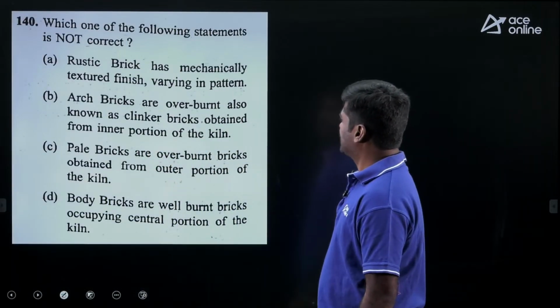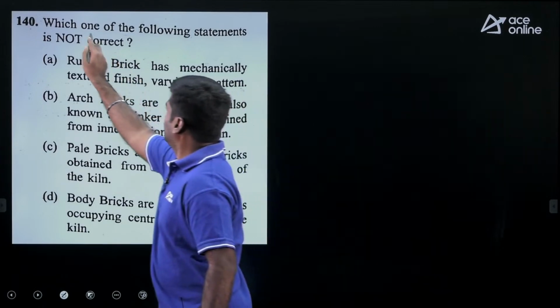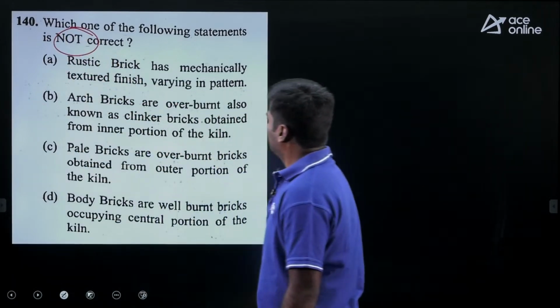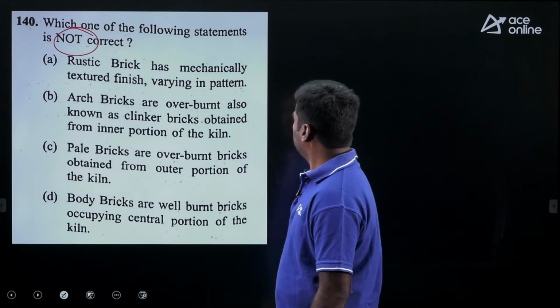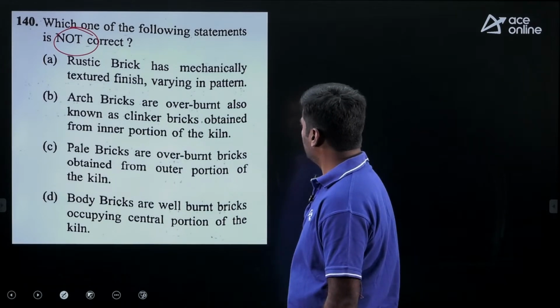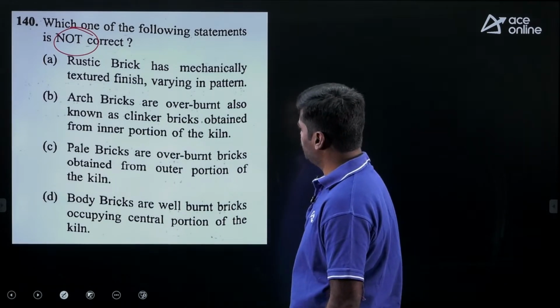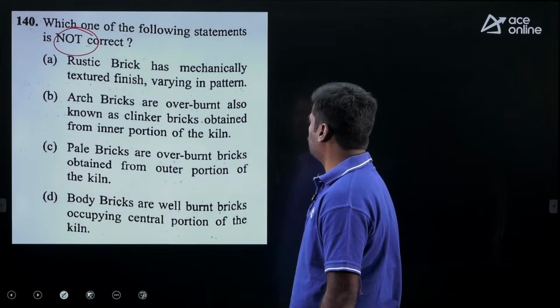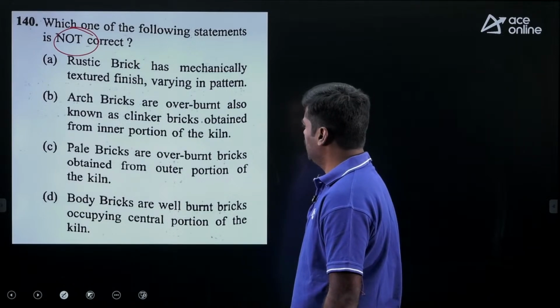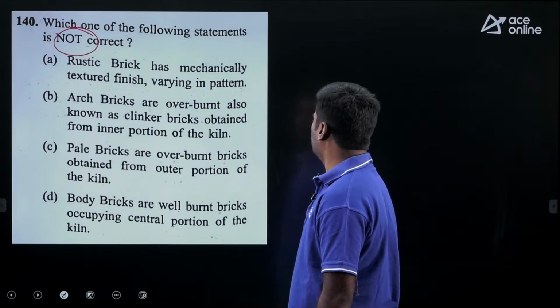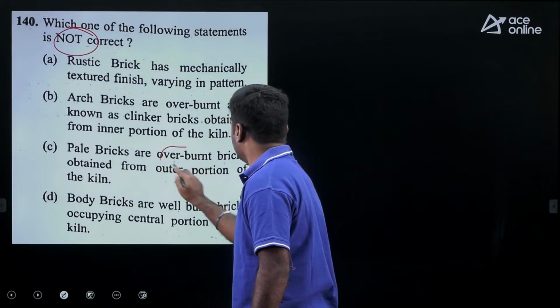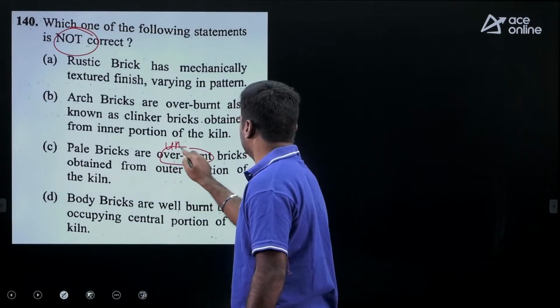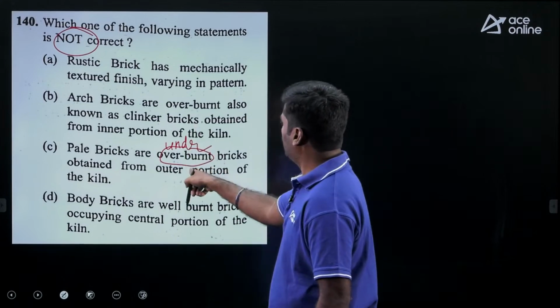Which one of the following statements is not correct? Not correct. Rustic brick has mechanically textured finish varying in pattern. Yes, it is true. Arch bricks are overburnt, also known as the clinker bricks obtained from inner portion of the kiln. Yes, true. Pale bricks are overburnt. It's not overburnt, it is actually underburnt. So it is not correct.